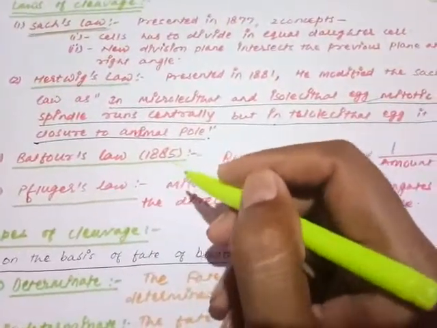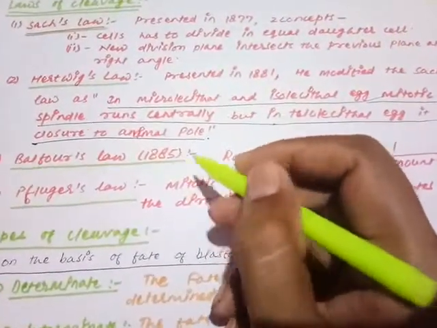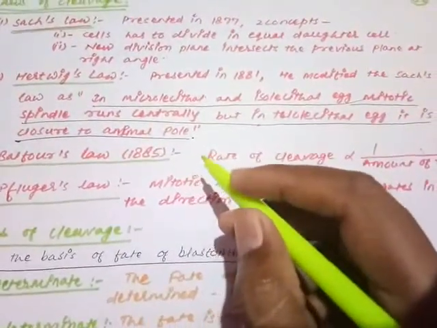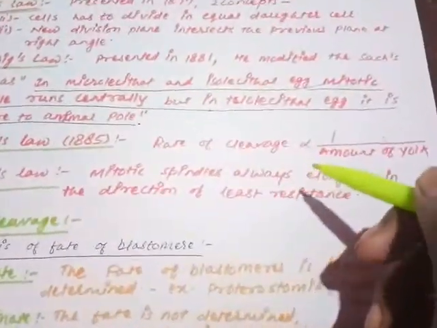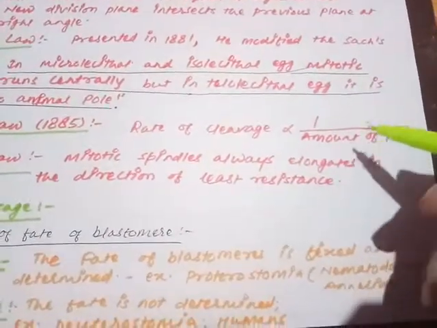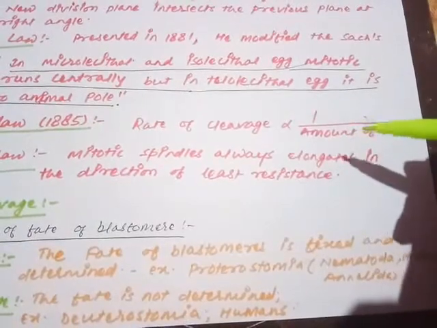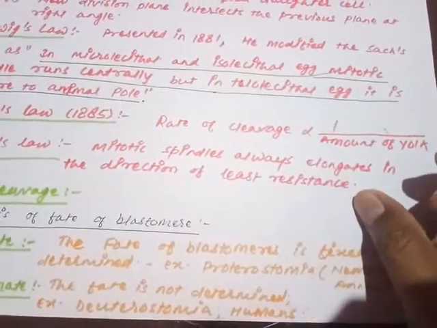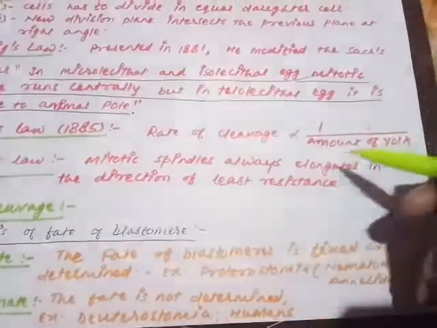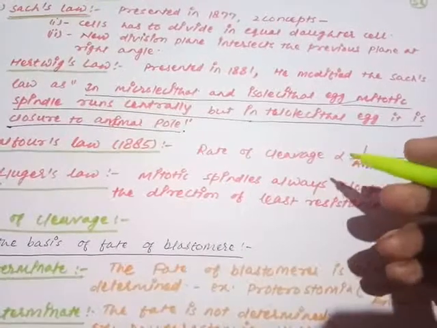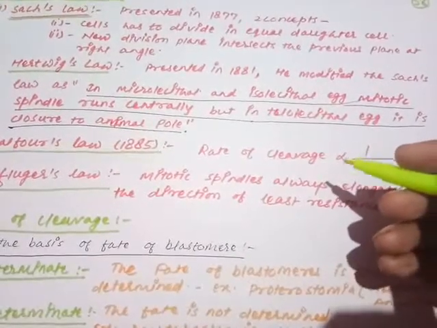Moving on to the next law, that is called Balfour's law. Balfour's law was presented by Balfour in 1885. Very straightforward law: the rate of cleavage is inversely proportional to the amount of yolk. What is the meaning of this?